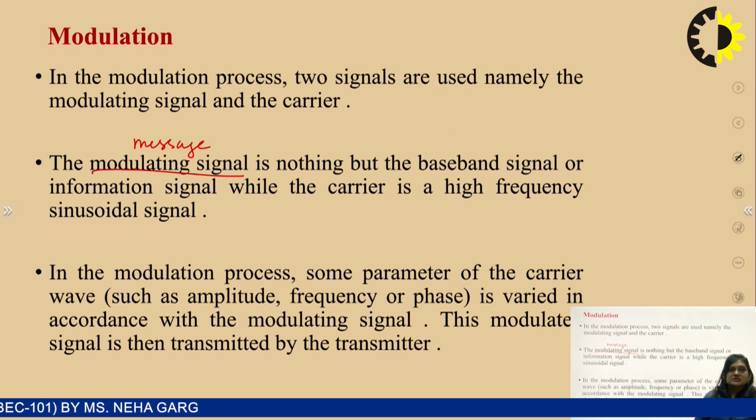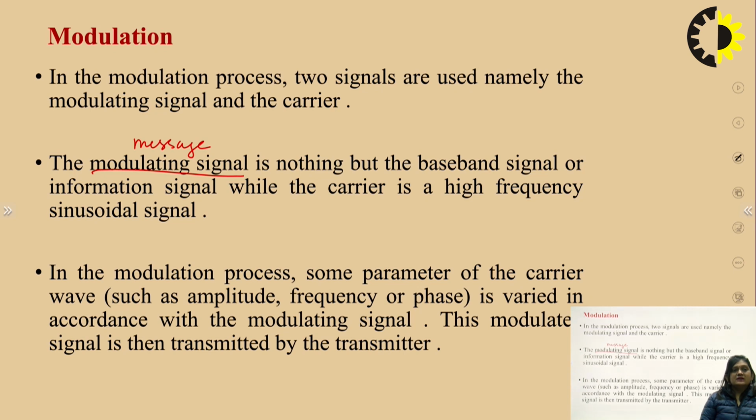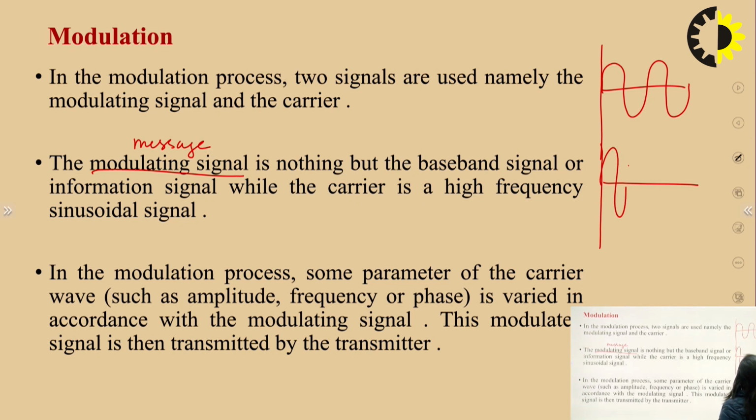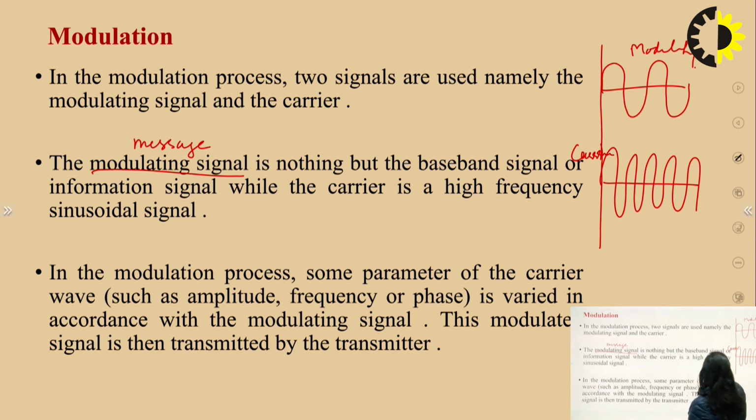This is the message signal that we want to transmit, and it requires a high frequency signal that is used as a carrier to be transmitted from one place to another. So this is our message signal, and this is our high frequency carrier. This one is the carrier, and this is the modulating signal. The modulating signal is generally in the range of 20 Hz to 20 kilohertz if we are using an audio frequency signal.